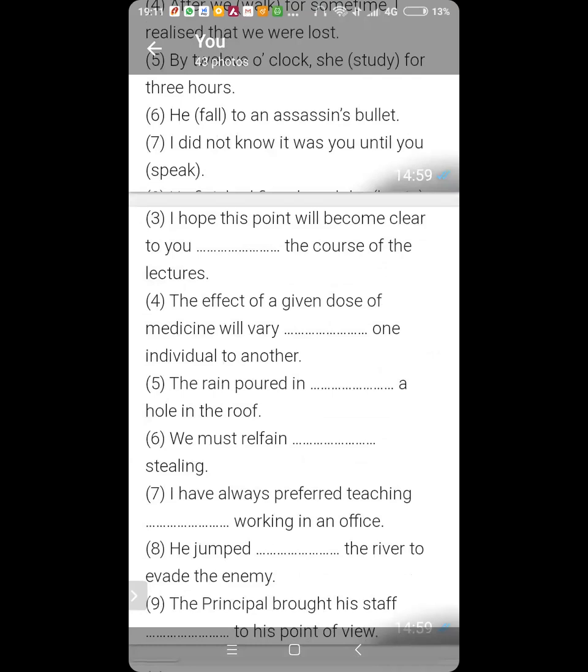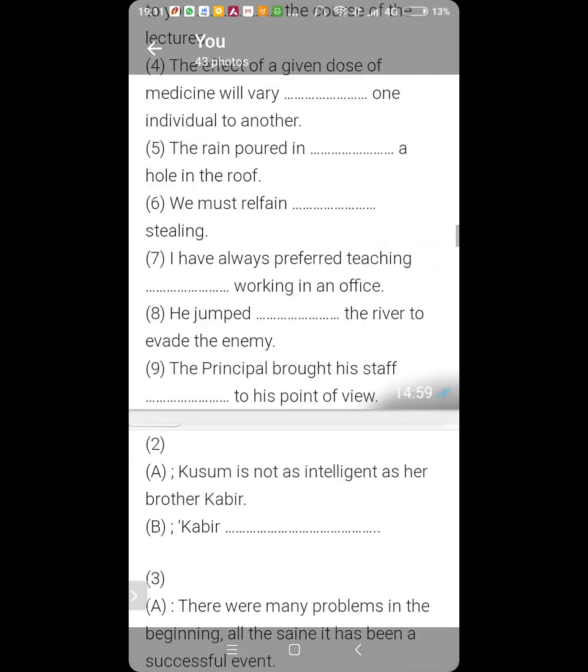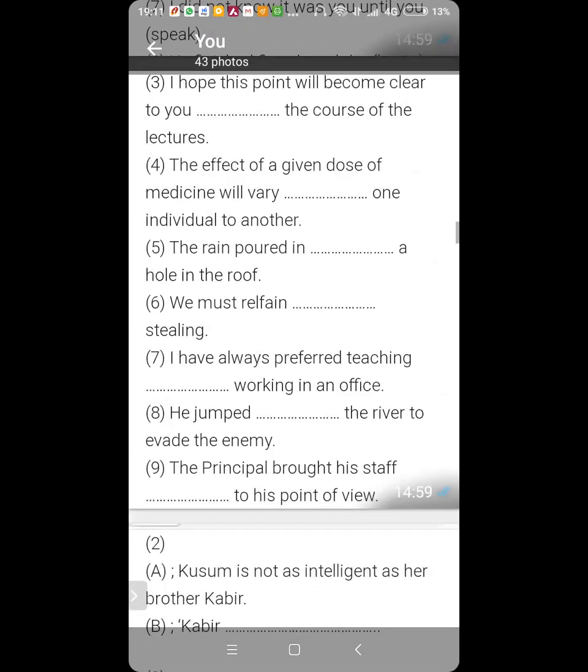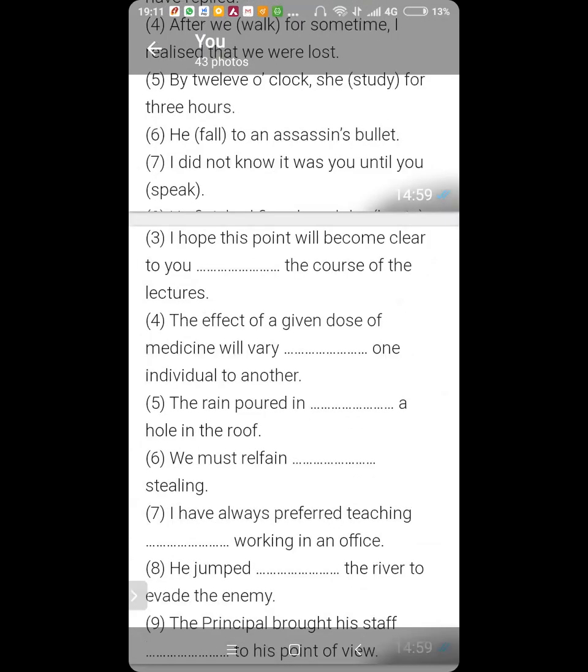Now, get the prepositions. Number 3, Ansh. I hope this point will become clear to you after the course of the lecture. Or more appropriate would be: become clear to you during the course of the lecture.